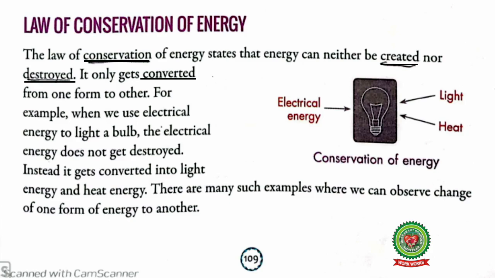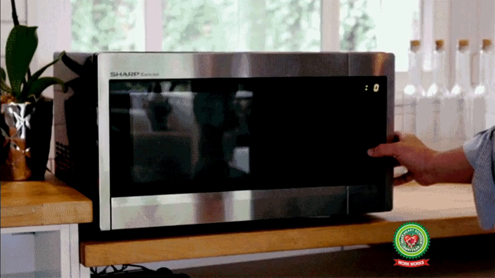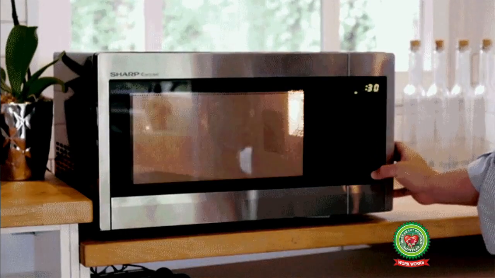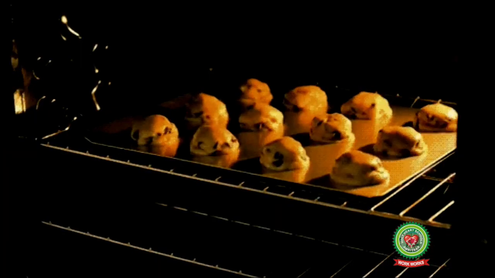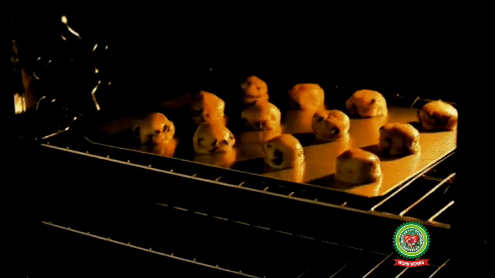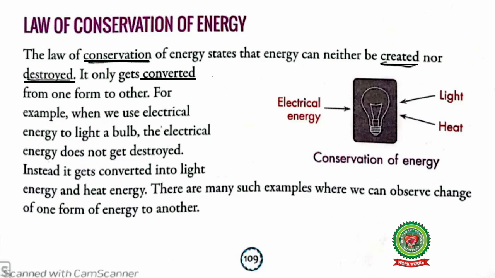Let's take one more example. When we switch on a microwave, the electrical energy gets converted into heat energy, and this heat energy is used to cook food. So, from the above examples, we can observe change of one form of energy to another.